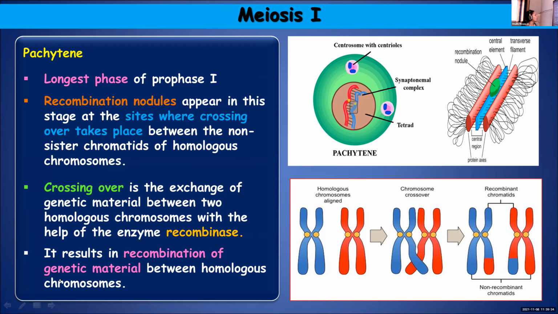What is crossing over? It is the exchange of genetic material between homologous chromosomes. In the previous stage itself, you saw that the chromosomes are coming and aligning, arranging close together. Once they get arranged, they will cross over. Their arms will cross over, resulting in the exchange of genetic material.